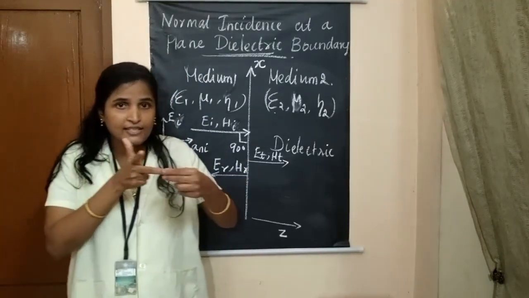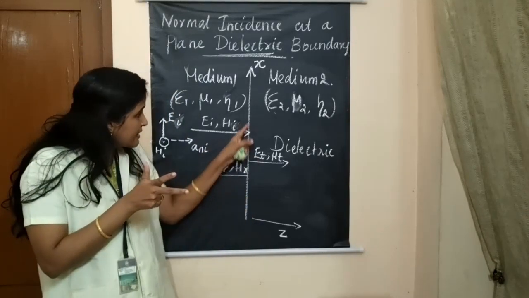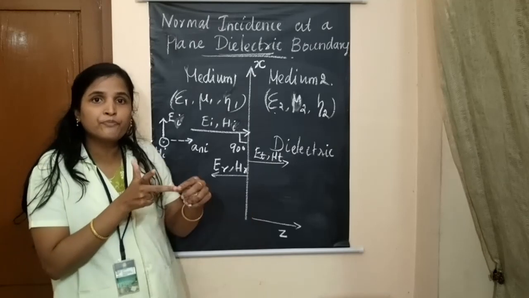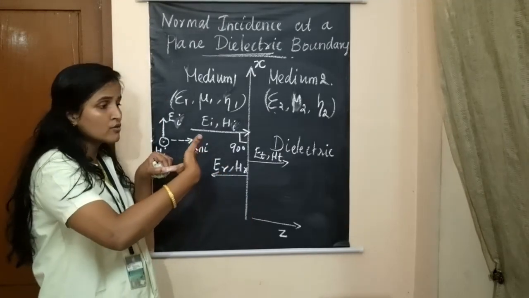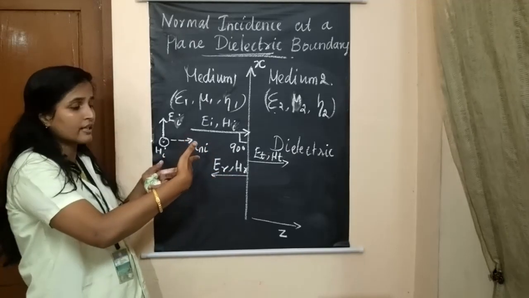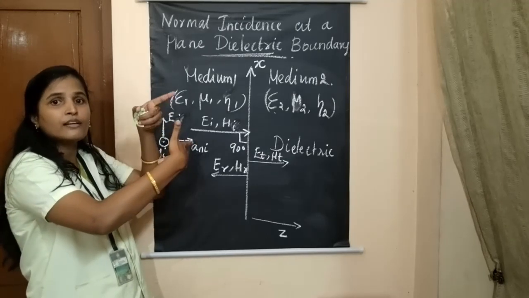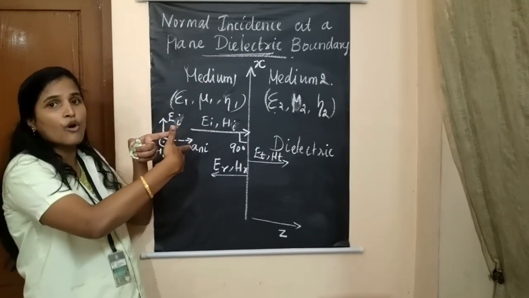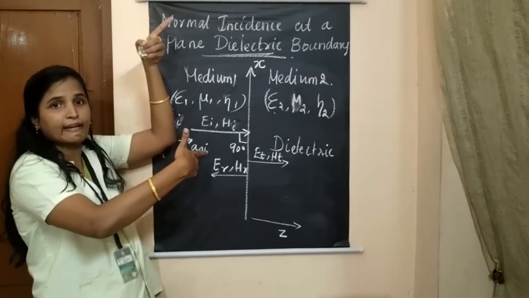If this is propagating, after hitting the boundary it will change direction like this. This is the reflection direction. Look at the electric field: its direction is not changed, it again points in the positive x direction.